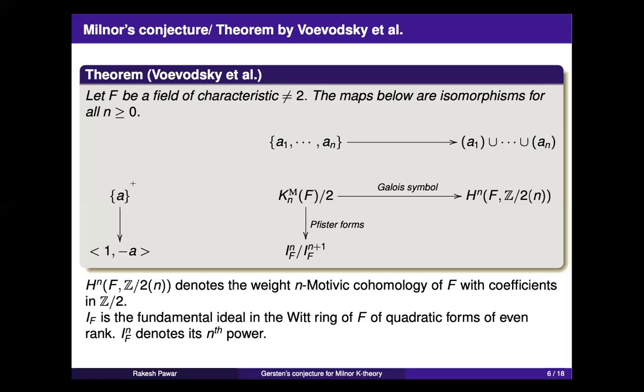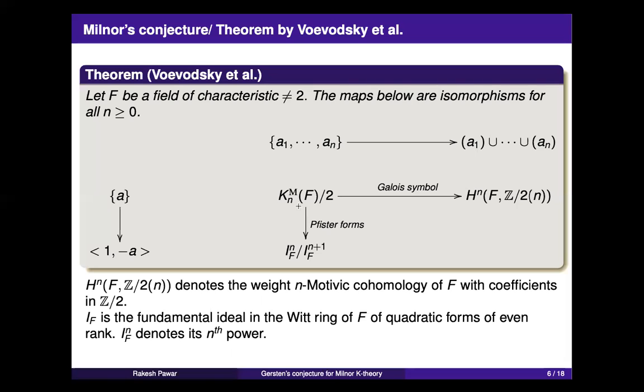And of course, you can extend it to degree n. So if a1, a2, up to an, you take the form 1 comma minus a1 tensor with 1 comma minus a2, up to tensor with 1 comma minus an. Okay, so there is this map, and horizontally there is a map at the degree n level.